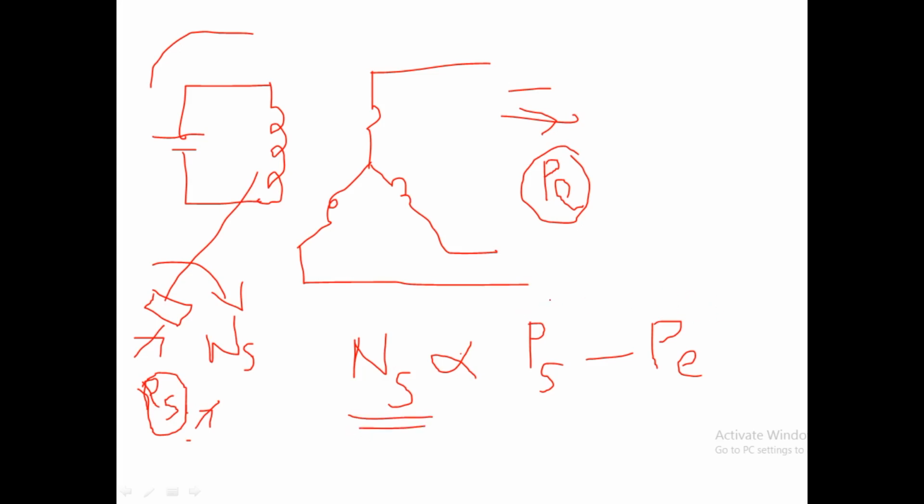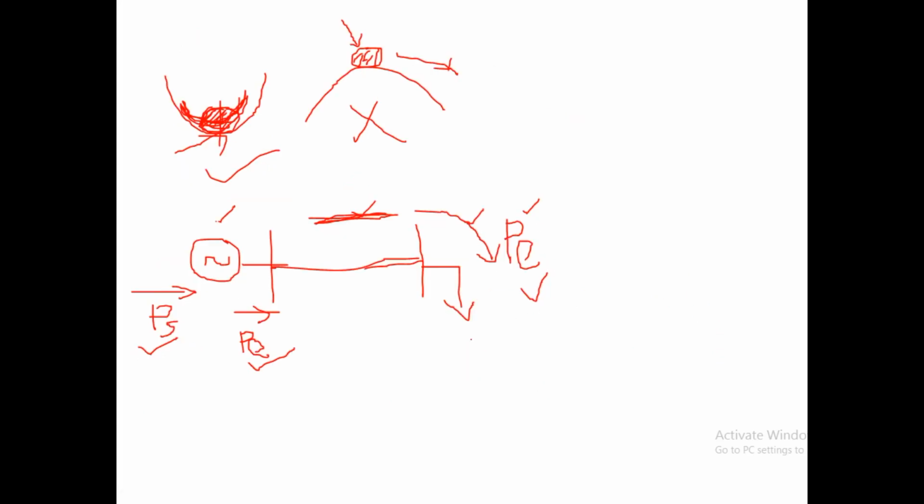Whenever there is a change in either PS or PE, how is that change happening? Mainly the change will be on the load side. We can say this is the load. There may be load variation. That load variation means, consider that more loads are connected here. That means this load also now requires some electrical power, so this PE increases now.